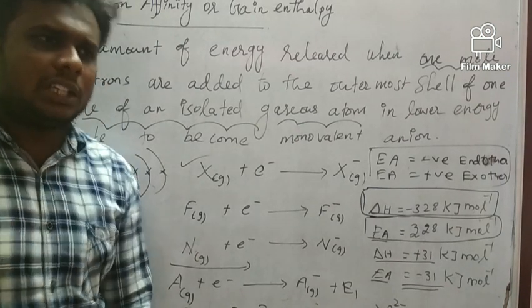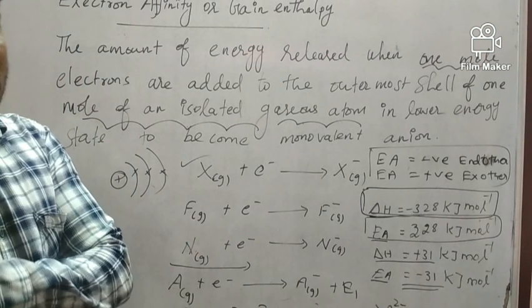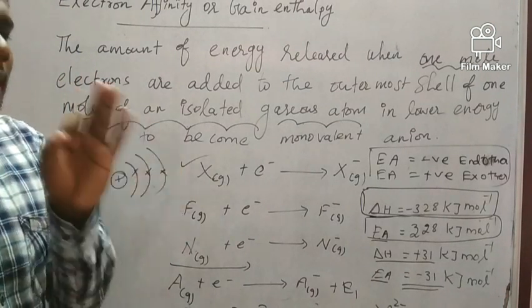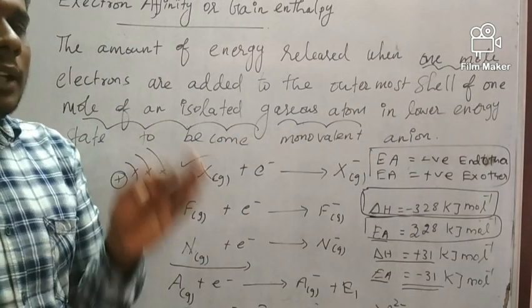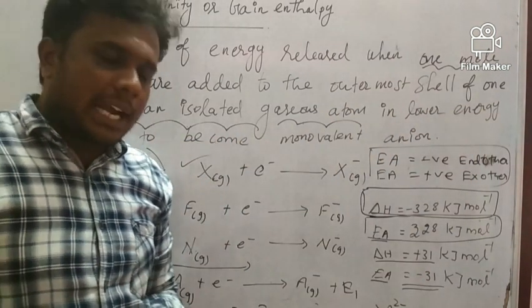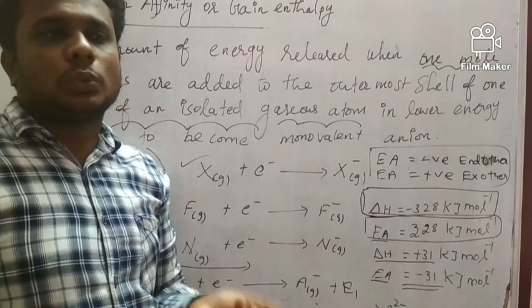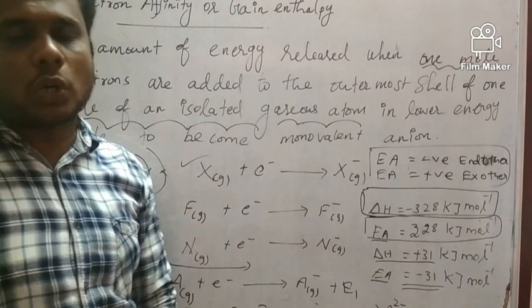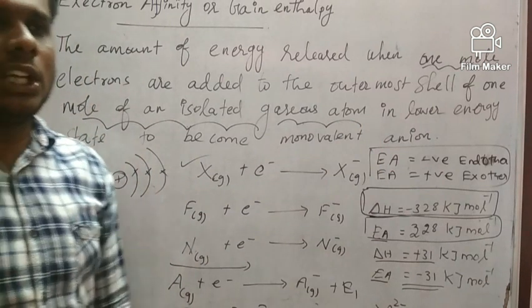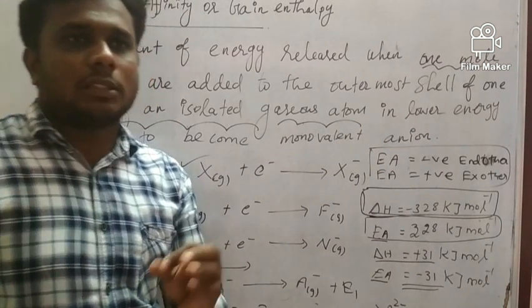Electron affinity, or electron gain enthalpy, is the amount of energy released when we add an electron to an isolated gaseous neutral atom to become a monovalent anion.